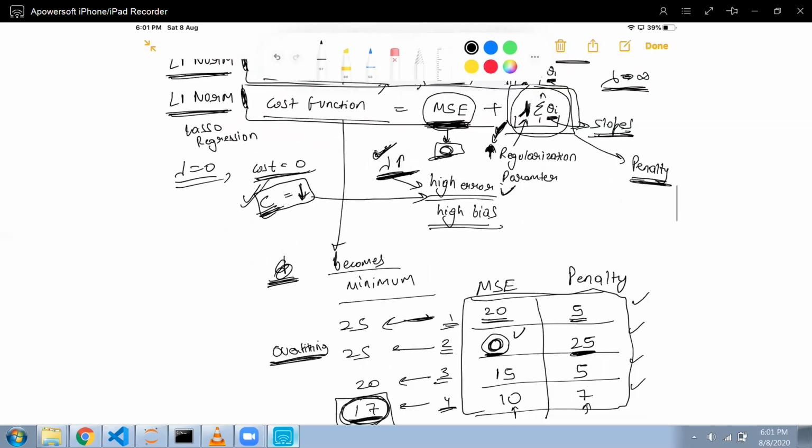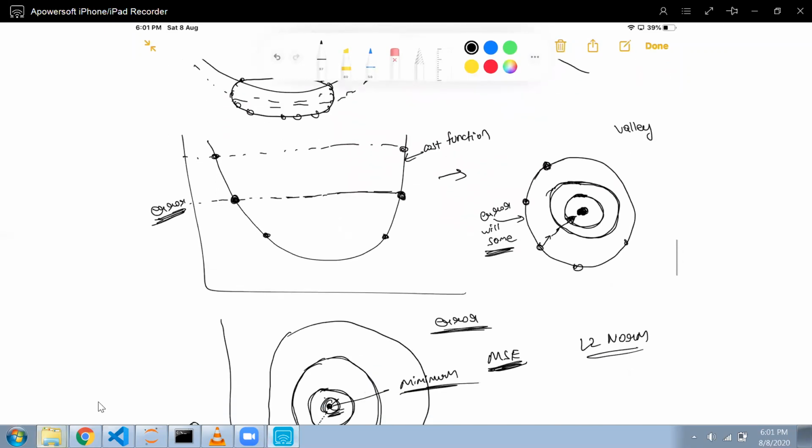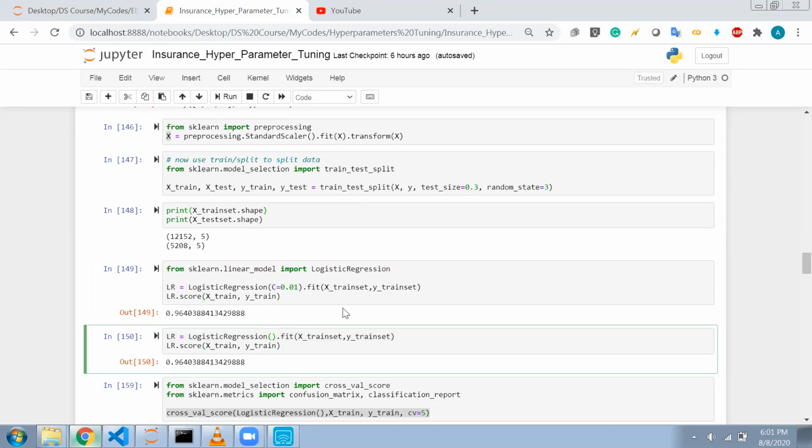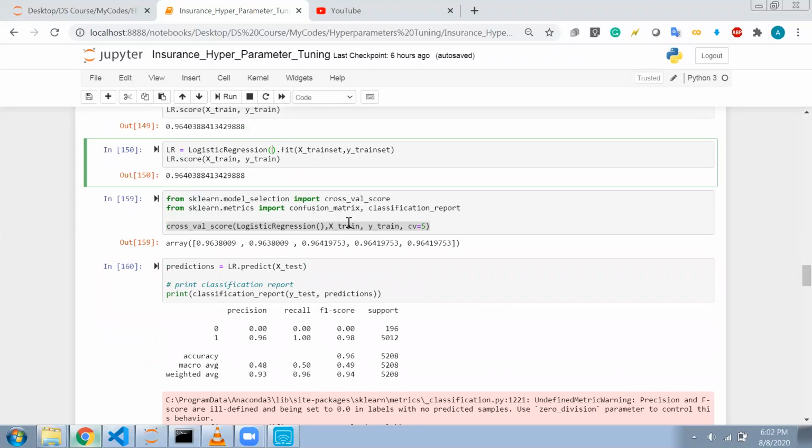No need to worry much about it, but just remember it is the inverse of the regularization parameter. So if C is low, then it will have low bias. You can see if C is low, then the accuracy is 96%. Here I haven't specified any C, so it would have taken the default value of C. Here also the accuracy came out to be the same.